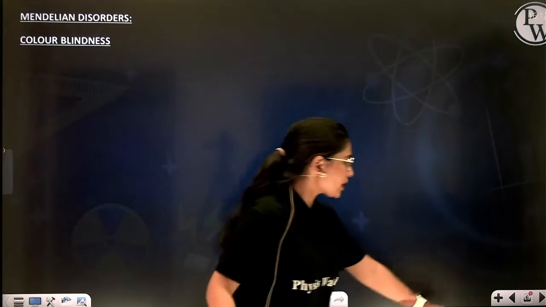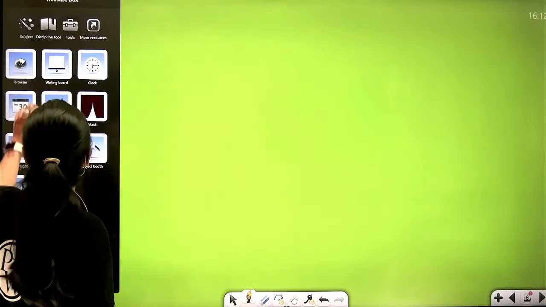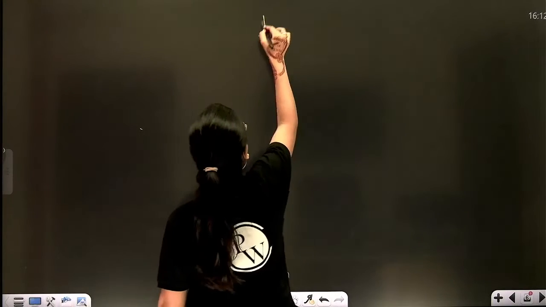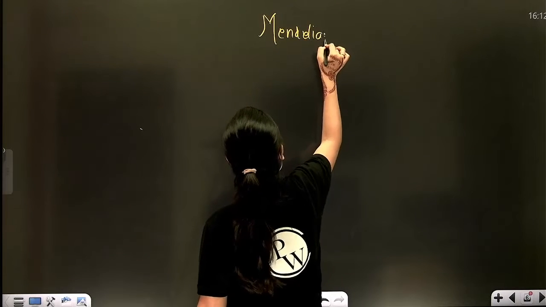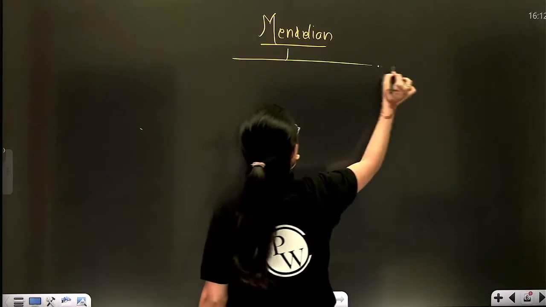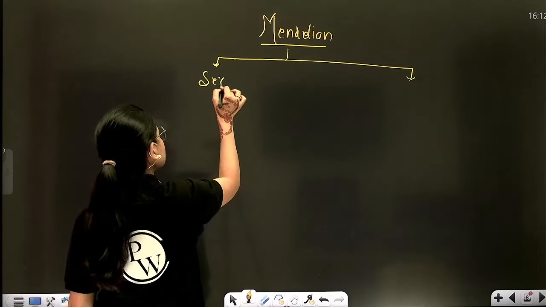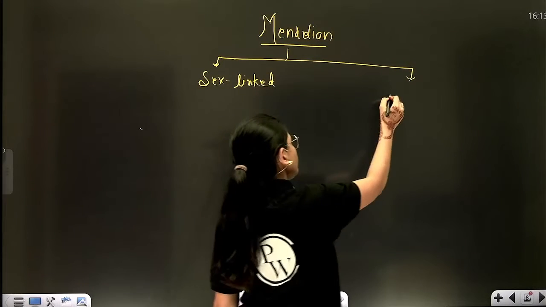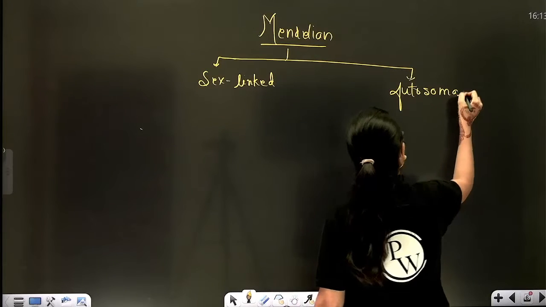Okay, but before I start with Mendelian disorders, I want to tell you one more thing, students. First, let me add a page. Okay, now check this. Mendelian disorders, beta, can be of two types. One, sex-linked Mendelian disorders, and second, autosomal Mendelian disorders.